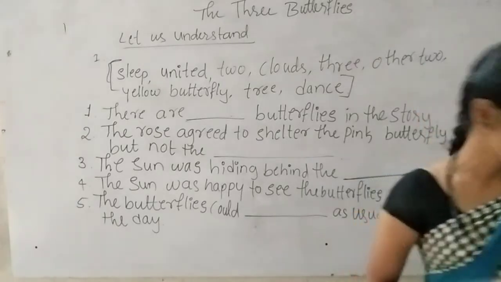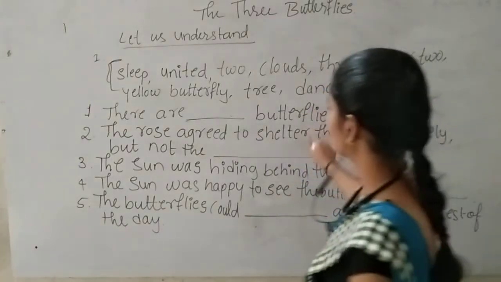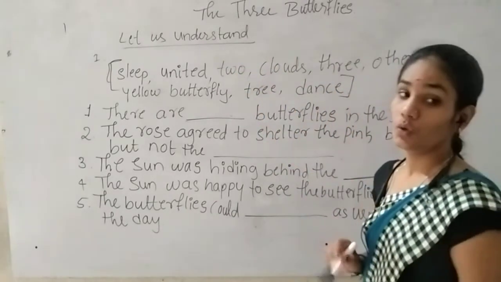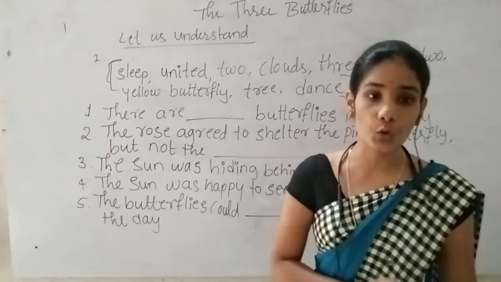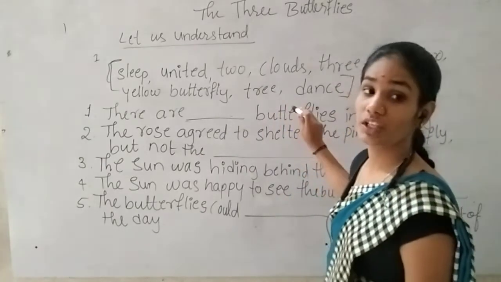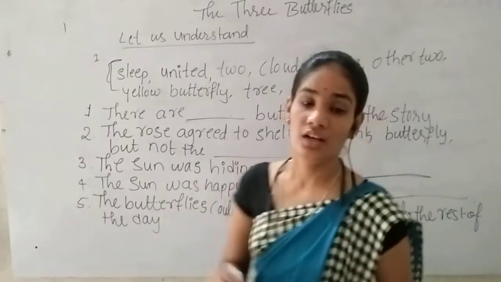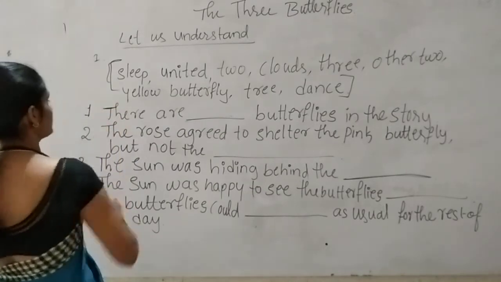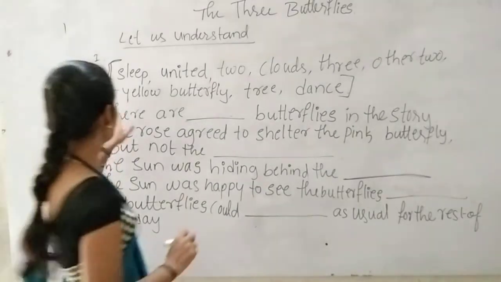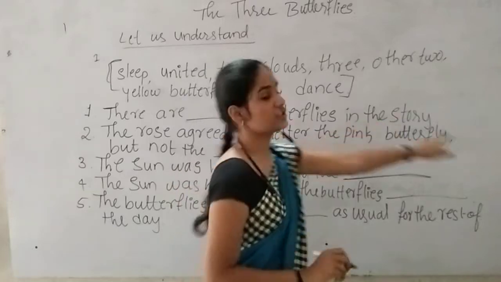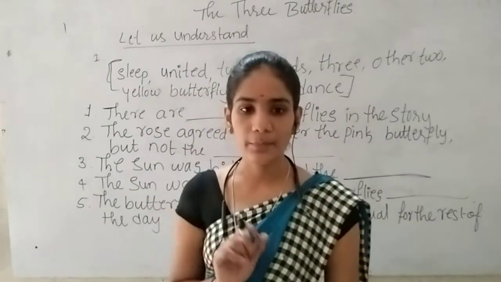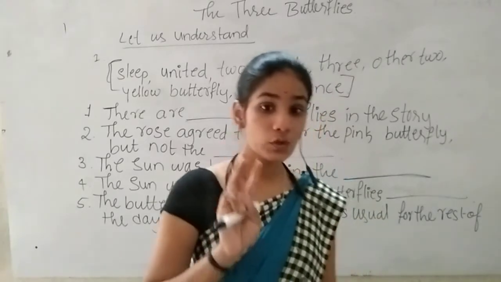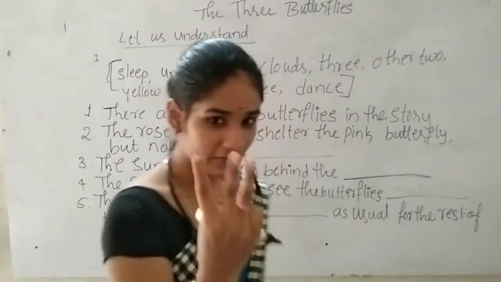So what we have to do? We have to complete these sentences by using the given words in the bracket. Those words should suit the sentence and give meaning to the sentence. Let us complete the first sentence here. There are dash butterflies in the story. So in this story, how many butterflies are there? Yes, 3. Very good, 3 butterflies are there.